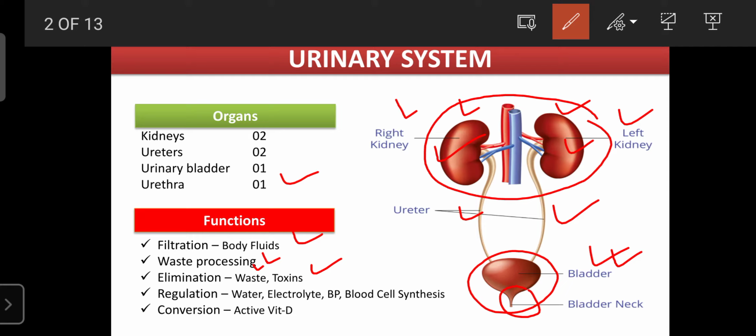Otherwise, if the drug is toxic to the kidney, kidney failure can occur further. So the doctors, or especially the pharmacy candidate, administer the drug, and if it is excreted through the kidney, they change the pH of the kidney with the help of another medication. Then they enhance the excretion of the drug, so they decrease the accumulation of the drug in the kidney.